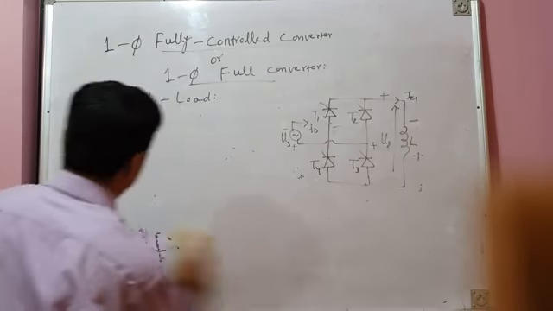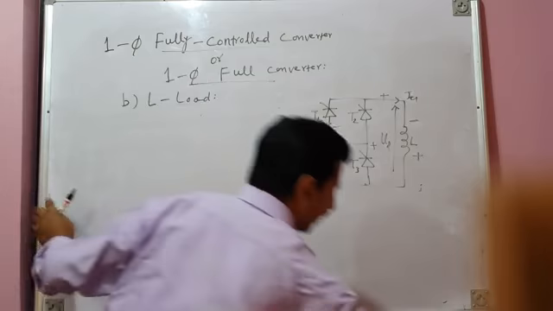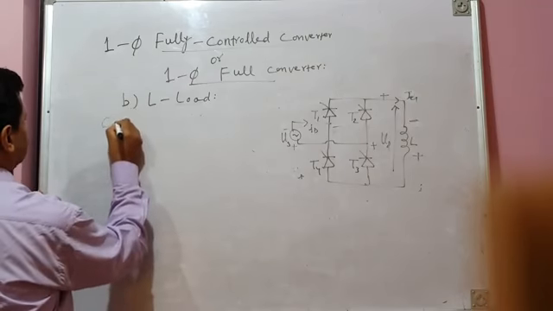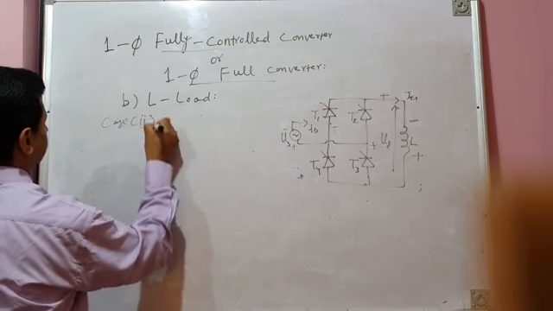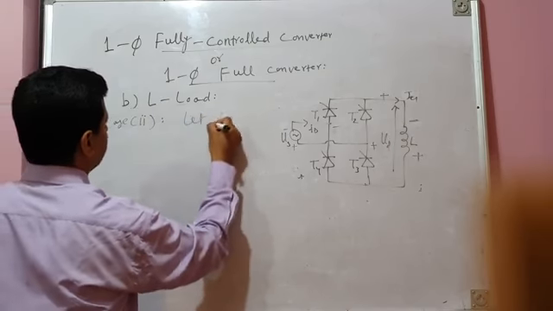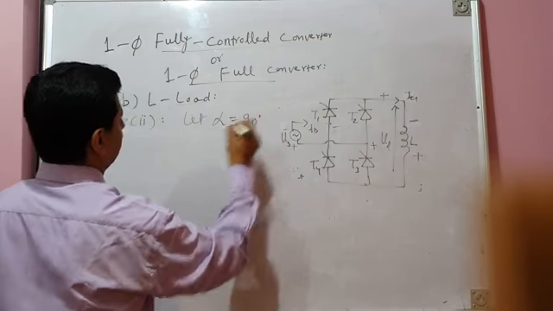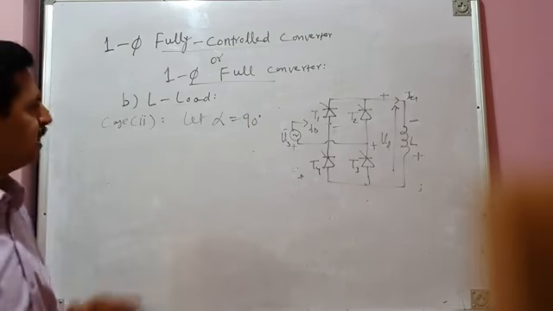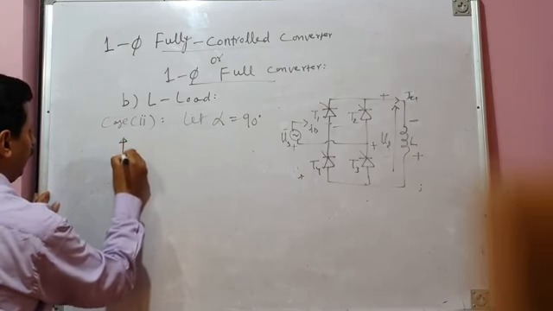Let us now take alpha 90 degrees. Second case. Case 2. Let us take alpha exactly 90 degrees. At alpha 90 degrees, let us try to understand with the help of waveforms again.